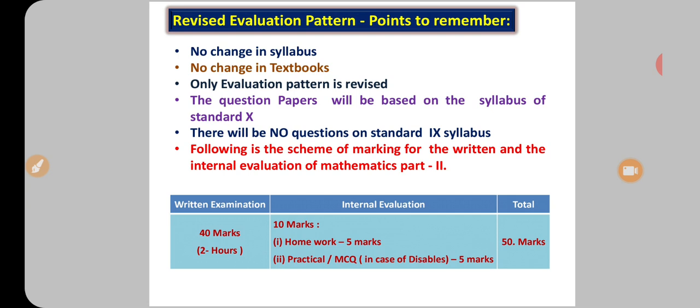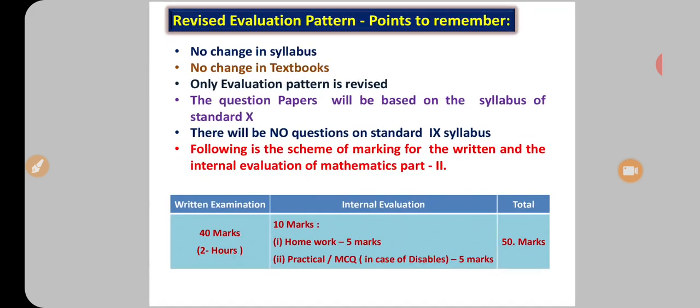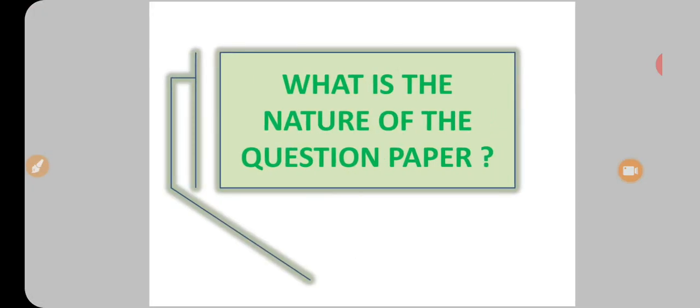Following is the scheme of marking for the written and internal evaluation of Mathematics Part 2. The written examination is 40 marks and 2 hours is allotted for it. Internal evaluation is for 10 marks, so totally 40 plus 10, 50 marks evaluation will be there for this subject.